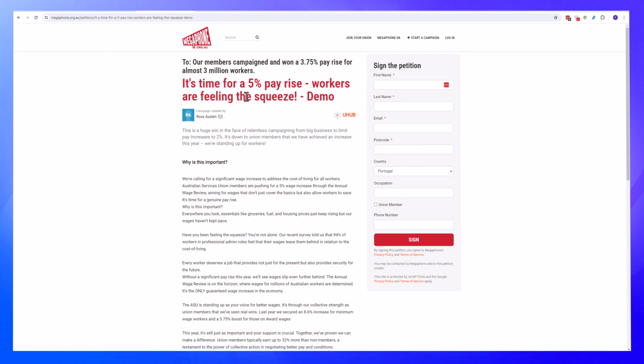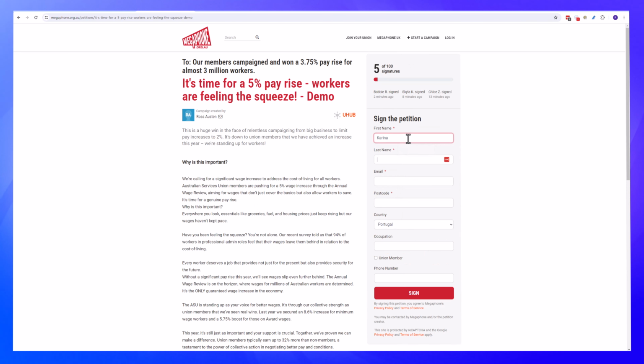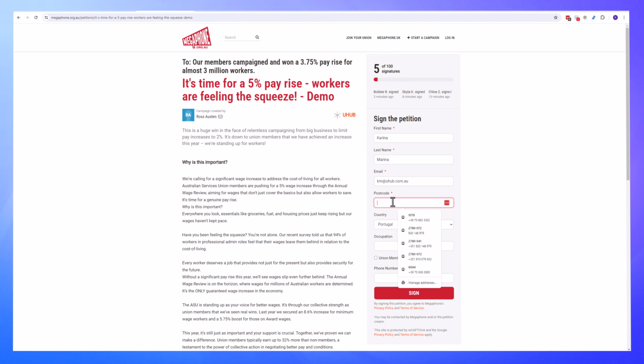Now, there is this final scenario that we look at, and that is if the integration finds duplicates in the system. In this example, I'm signing the petition as someone that we have in the database multiple times. So the integration will set up a situation where you can resolve that.